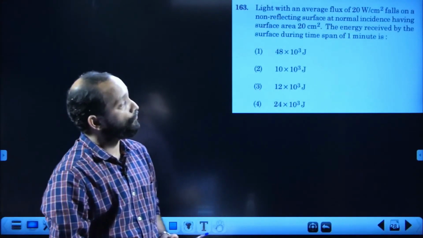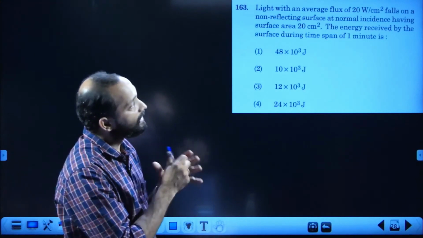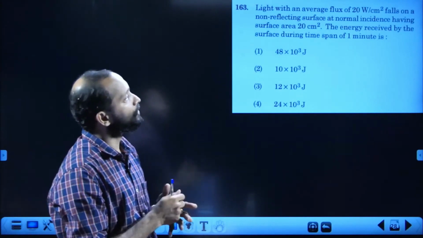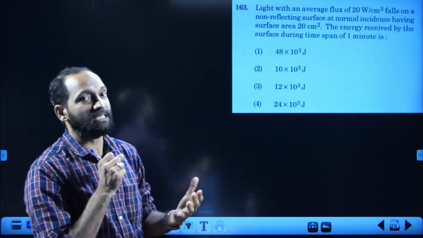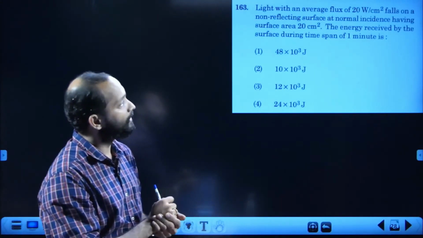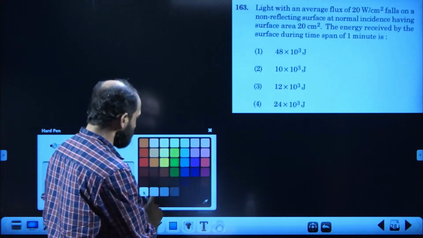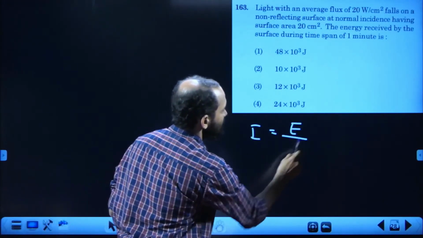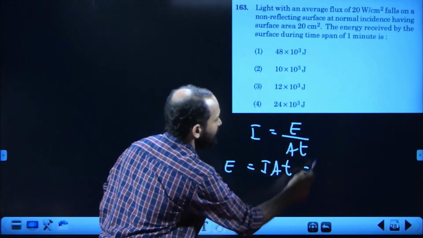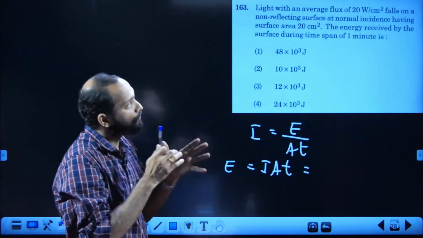Light with average flux of 20 watt per centimeter square. You must take care while reading the units. Watt per centimeter square, carefully read, falls on a non-reflecting surface. That means the light is absorbed fully. At normal incidence, having surface area 20 centimeter square, the energy received by the surface during the span of 1 minute is, we know the intensity is nothing but energy per area per time. So the energy is equal to IAT. Intensity, watt per centimeter square given must be the intensity, average flux.